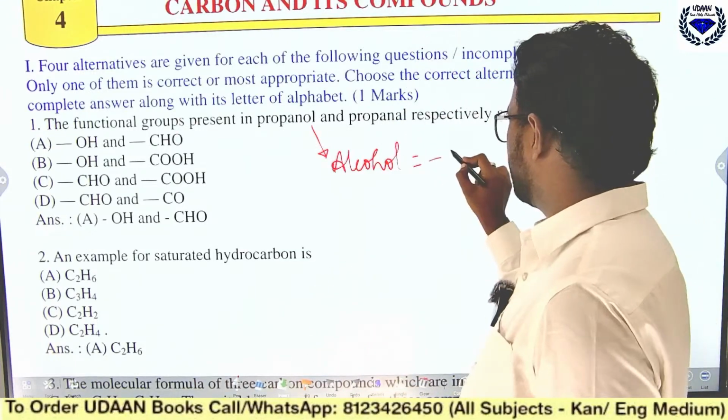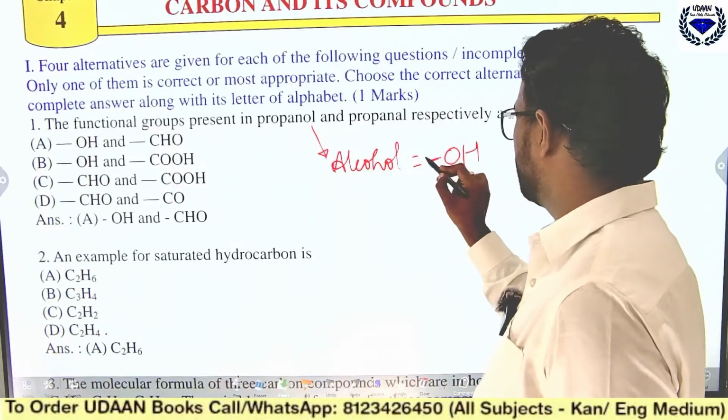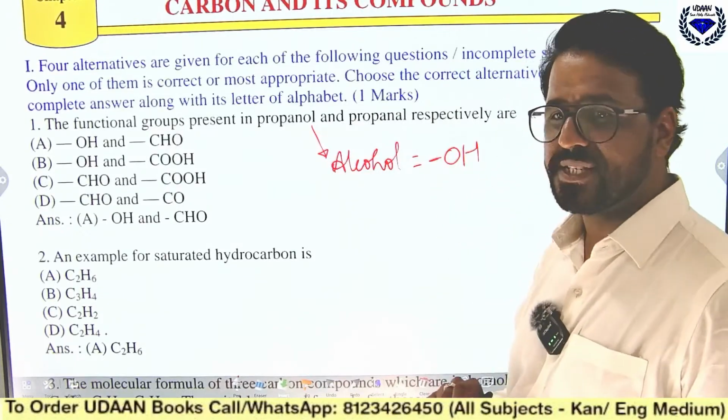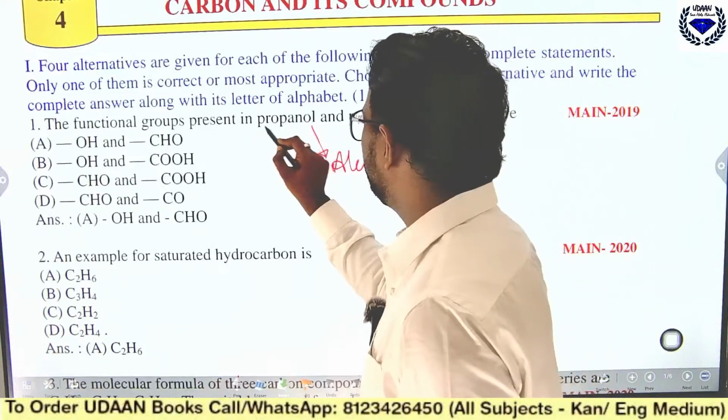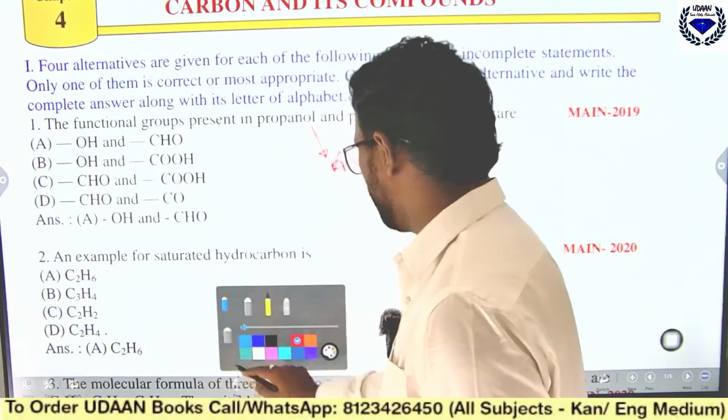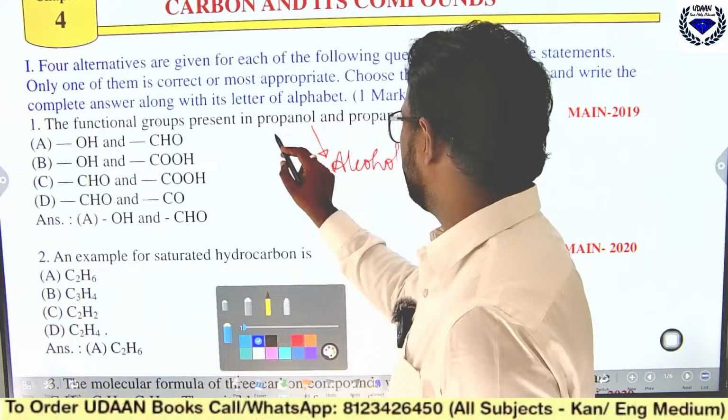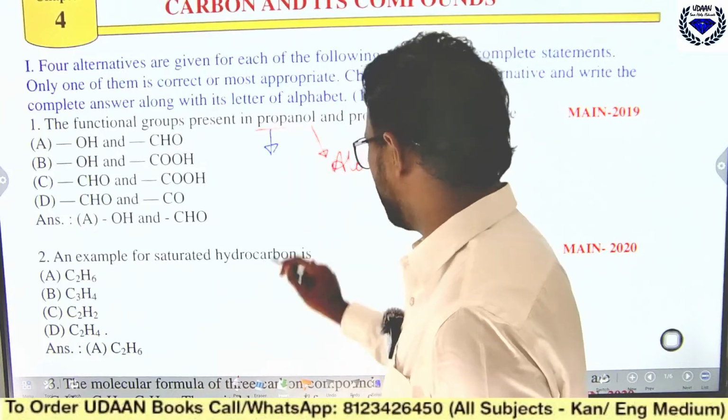It is -OH. The bond and this is OH. That is the alcohol. See, prop means 3. Prop means 3, and here you can see what?